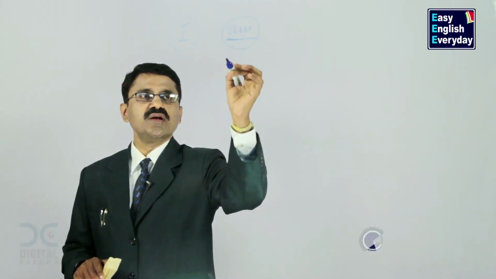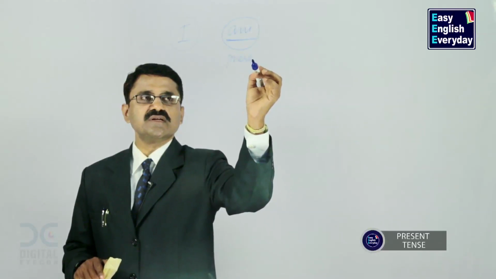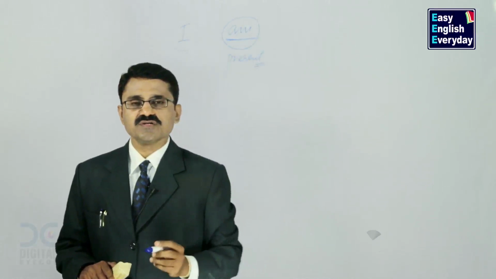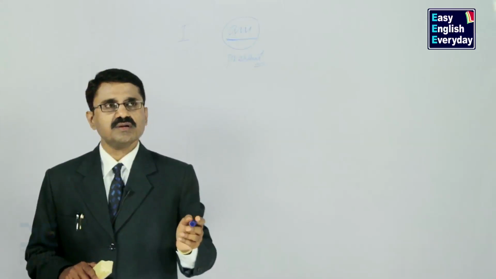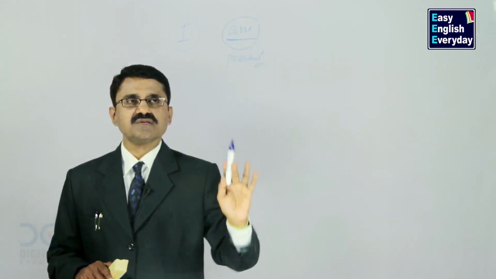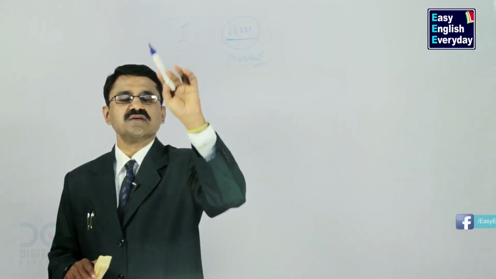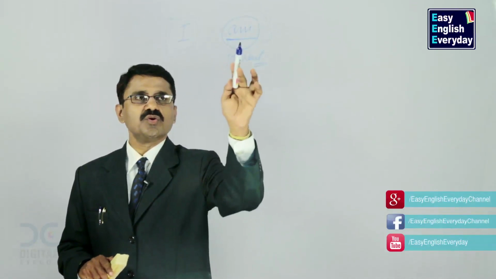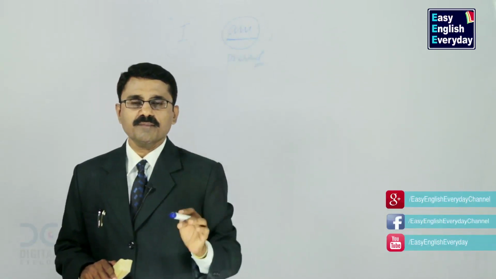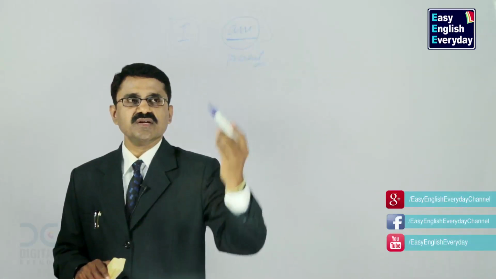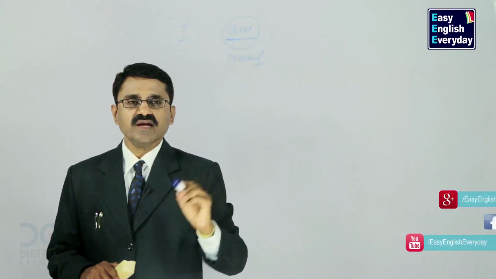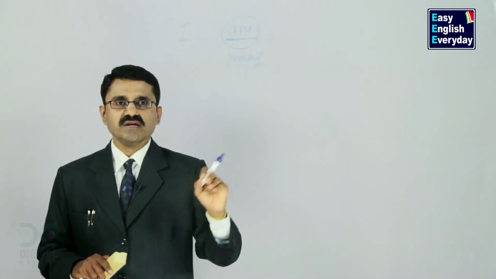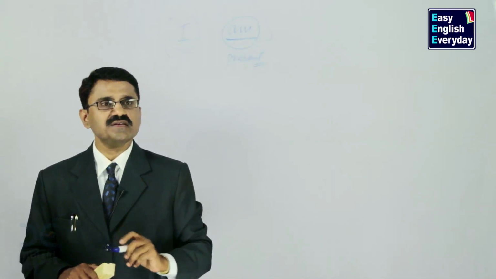Second point, you can use it only for present tense. You can't use it for past or future. I am, present tense. It indicates present tense. This is called grammar. You should know which person can go with am and what is the tense indicated by am. Now the next point is how it helps me in making sentences.